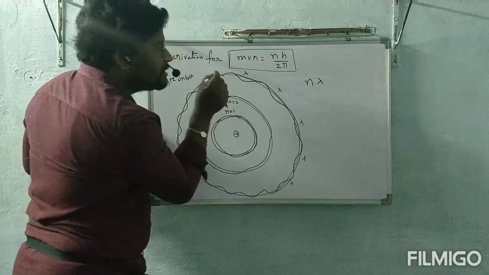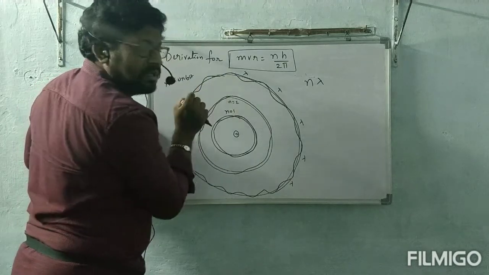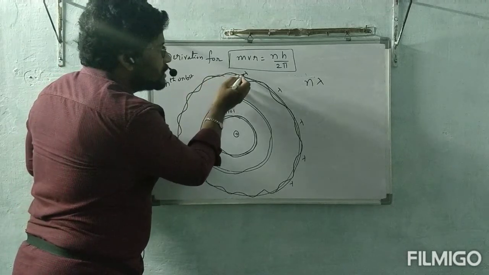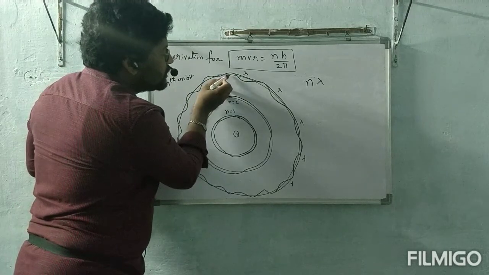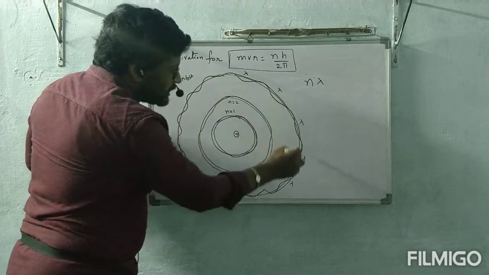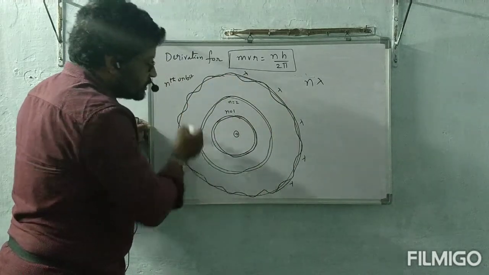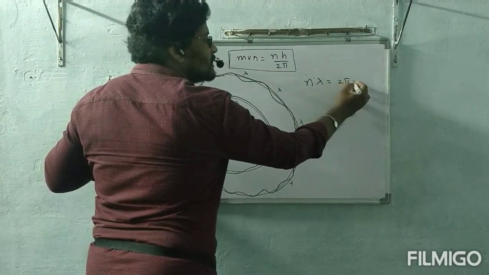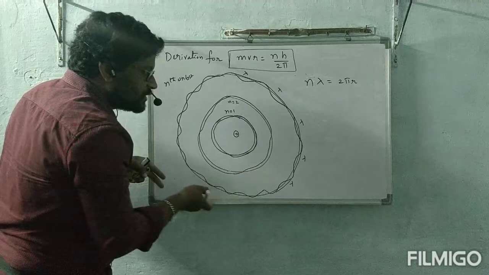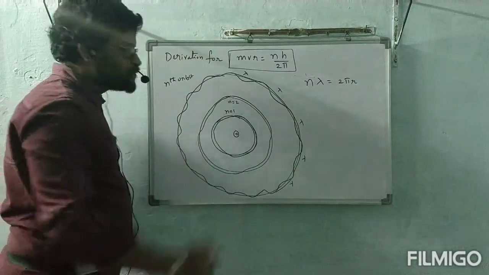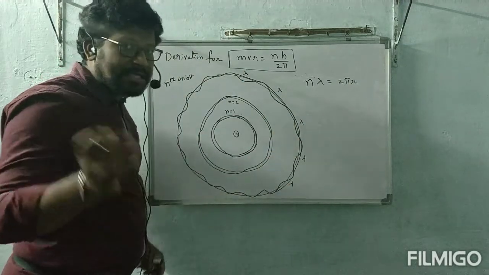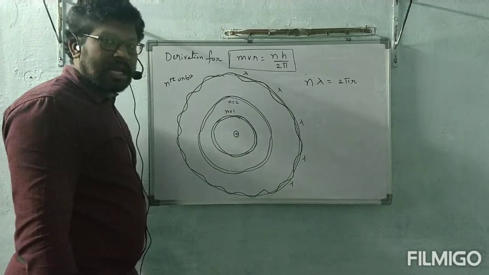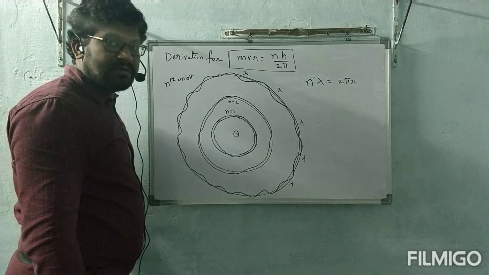Actually, this wave is a very small crust and very small trough only. That is almost present on the line. That wave which is constituted by lambda, it is almost present on the line. So this total circle n lambda is equal to the circumference of the circle, nth orbit. What is the circumference? 2 pi r. In maths you might have known, a circle with circumference 2 pi r, area pi r square.